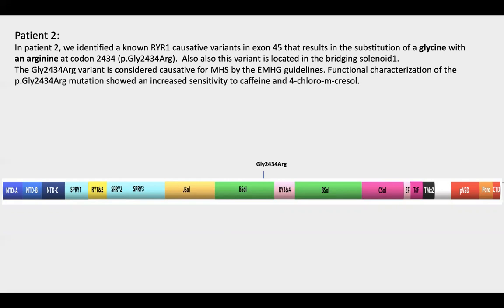Actually, this is the most frequently associated causative mutation found in the United Kingdom in individuals with malignant hyperthermia susceptibility. Functional studies also have shown that the glycine 2434 arginine mutation results in an increased sensitivity of the channel to agonists like caffeine or 4-chloro-m-cresol.